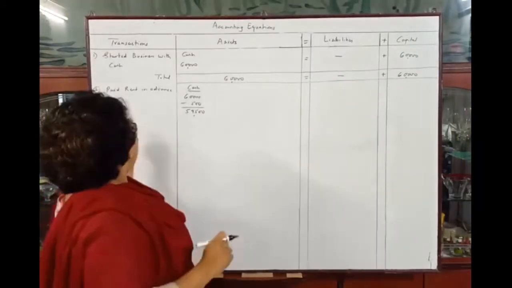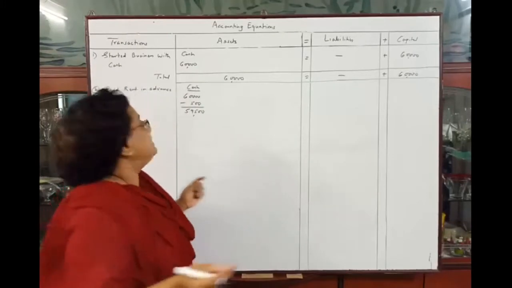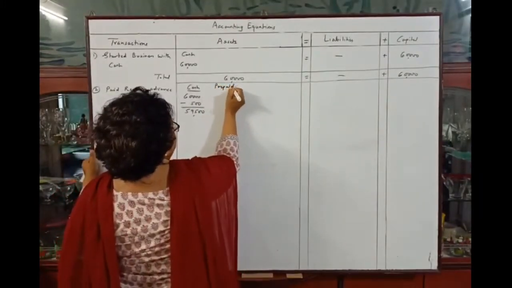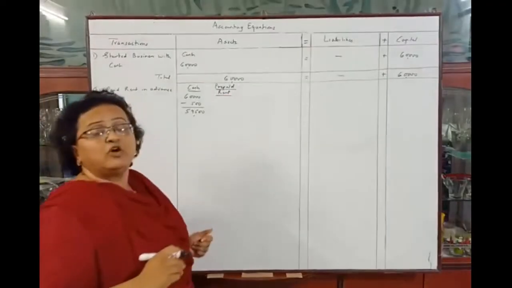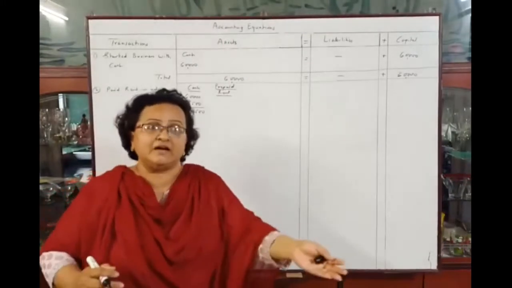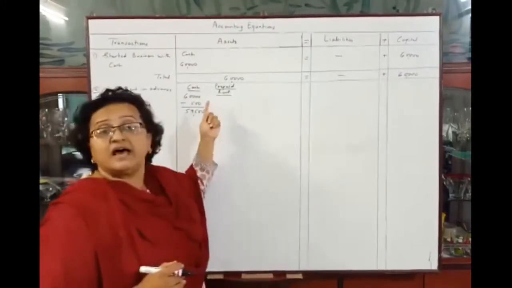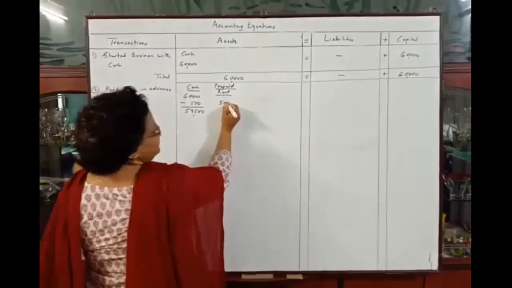And now as this rent is paid in advance, new asset is created, namely prepaid rent. Because as we have paid the money in advance and the service is still receivable, it is considered as our asset. So prepaid rent will be rupees 500.